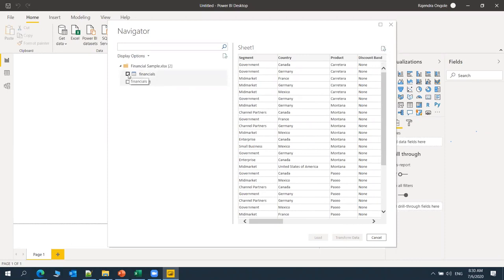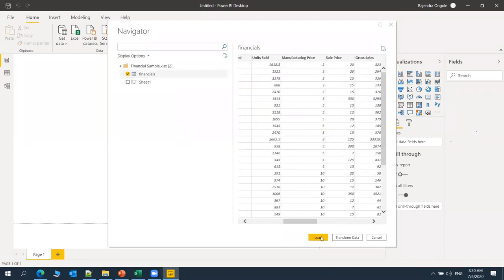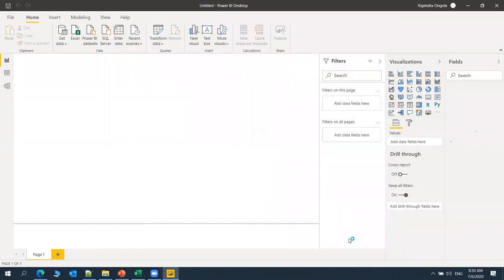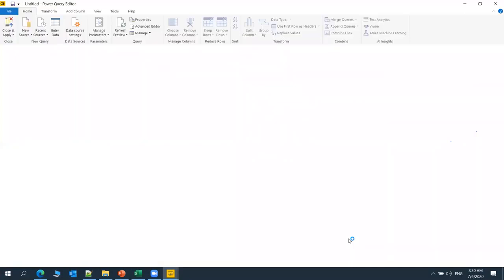So I'm going to connect one financial data set, one of the sheets. This is structured data, right? So we can directly load the data. But I suggest that even if it is structured or unstructured, go directly to transform data, where we are going to do some ETL activities in this query editor.